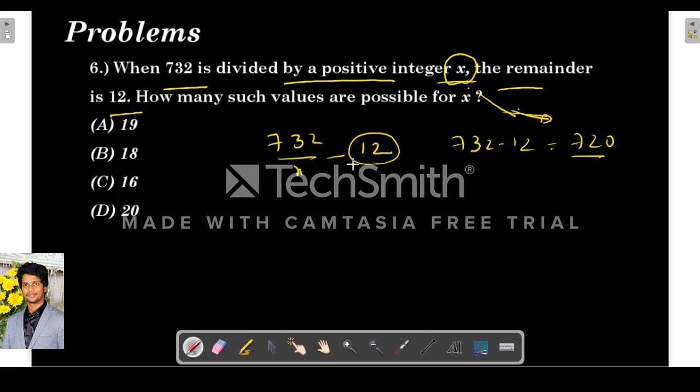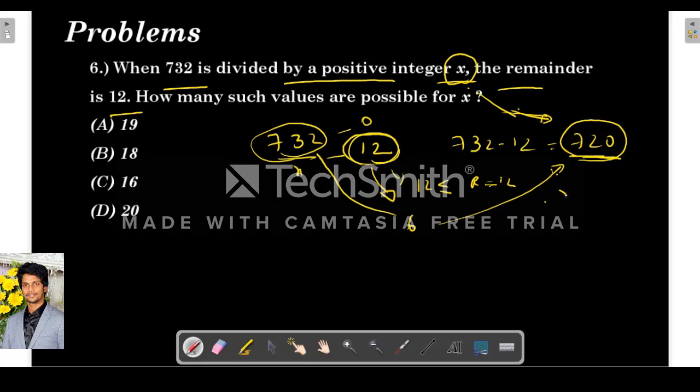So how many such possible values of x are there? They are asking this. There are many factors of 720, but if the factor is less than or equal to 12, then the remainder will not be 12. For example, let's say x is 6, then when 6 divides 732, the remainder will be 0, because 12 is also divisible by 6. So 6 is also a factor of 720. So whatever factor of 720 we are looking for, this x should be more than 12. This is the basic logic of this question.